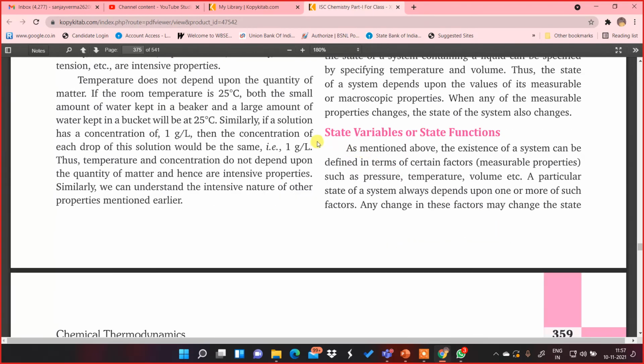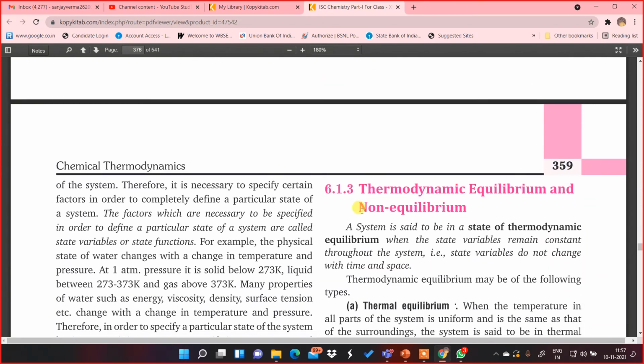So on this basis, I have explained state variables or state functions also. As mentioned above, the existence of a system can be defined in terms of certain factors which are measurable properties such as pressure, temperature, volume. A particular state of a system always depends upon one or more of such factors. Any change in these factors may change the state of the system. Therefore, it is necessary to specify certain factors, like temperature, pressure, volume. So, the factors which are necessary to be specified in order to define a particular state of a system are called state variables or state functions. You have to remember this definition.